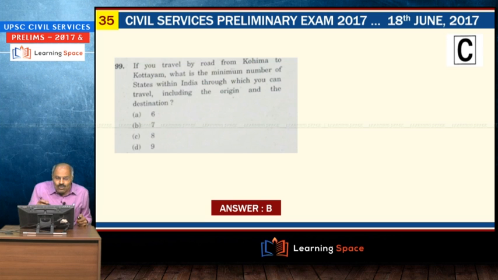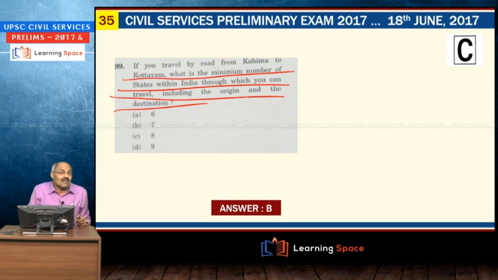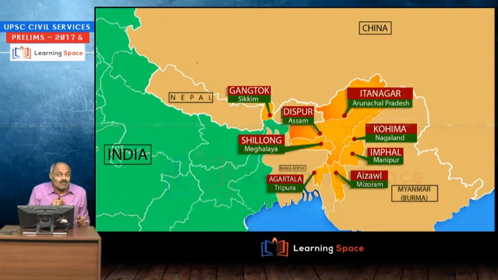If you travel by road from Kohima to Kottayam, maximum number of states which you are required to travel, answer is 7. Why I have taken this question is, the students whoever followed learning space lectures can answer this question, because northeastern part of the country I have shown almost 10 to 12 times.